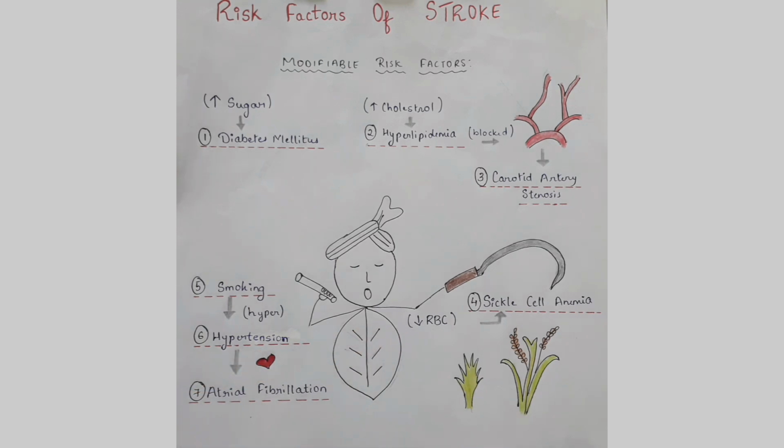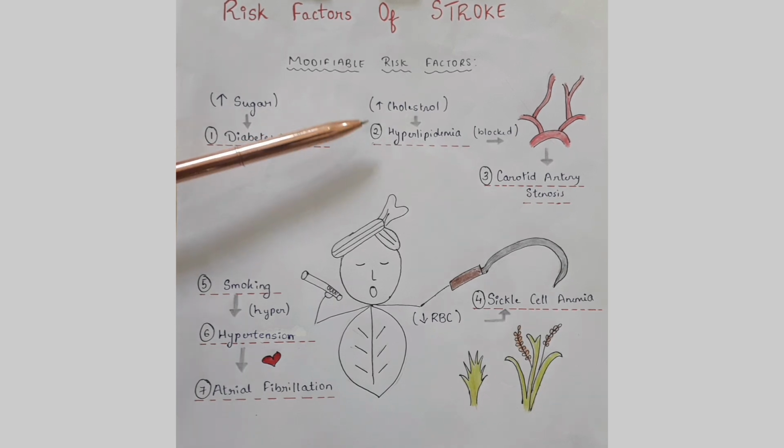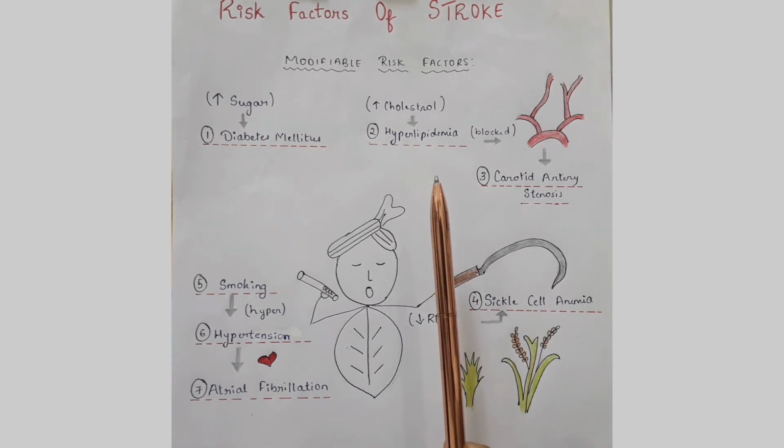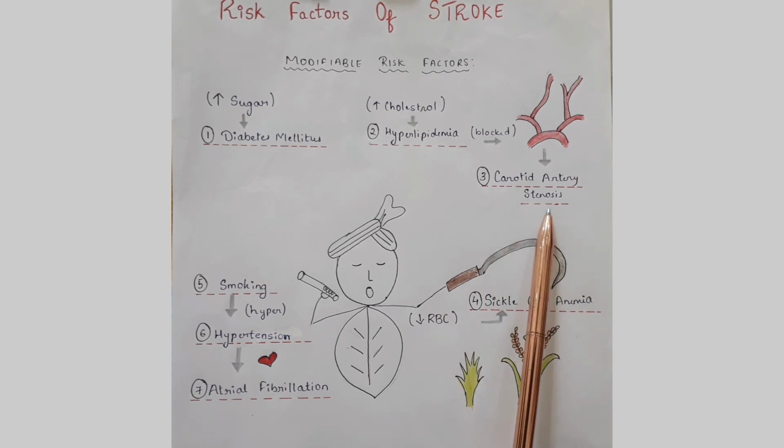So the first one, let's remember that in an Indian household, we consume a lot of sugar. As a result, there is increased sugar content in the body, resulting in diabetes mellitus. Then, we also consume a lot of oily stuff and meat, which increases the cholesterol levels in our body, resulting in hyperlipidemia. This hyperlipidemia will block the carotid artery, resulting in carotid artery stenosis.